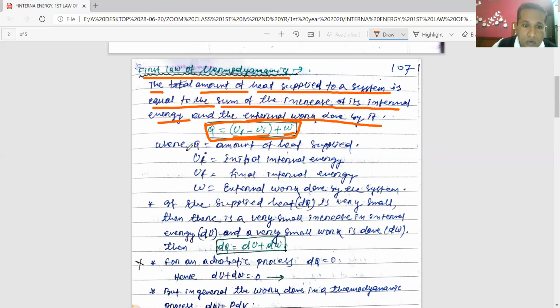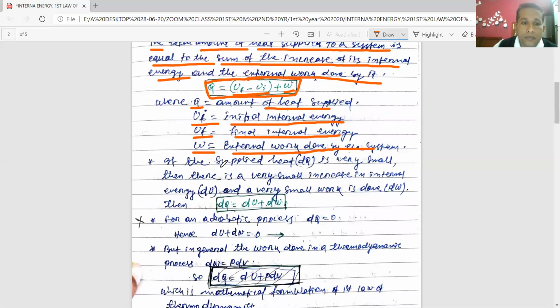Here Q is the amount of heat supplied, UI is the initial internal energy of the system, UF is the final internal energy of the system, and W is the external work done by the system. Then Q will be equal to UF minus UI plus W. If the supplied heat dQ is very small, then there will be a very small increase in internal energy, which is dU, and a very small external work done, which is dW.